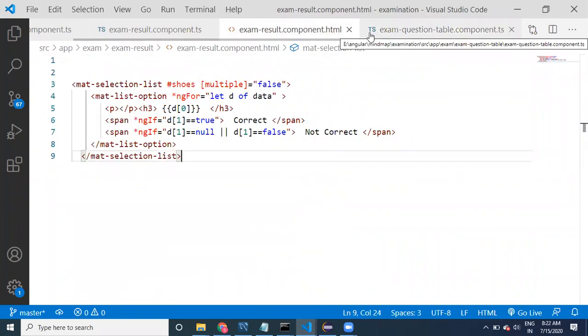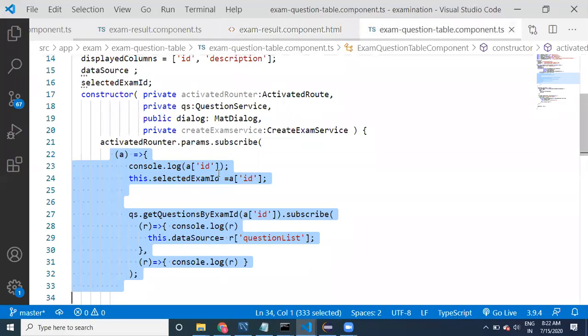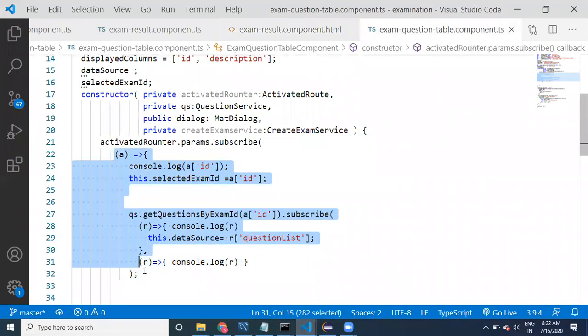Before the user performs anything, a click or sort or whatever action he wants to do, it has to go to the backend, fetch the information, and we need to set that information in the UI.